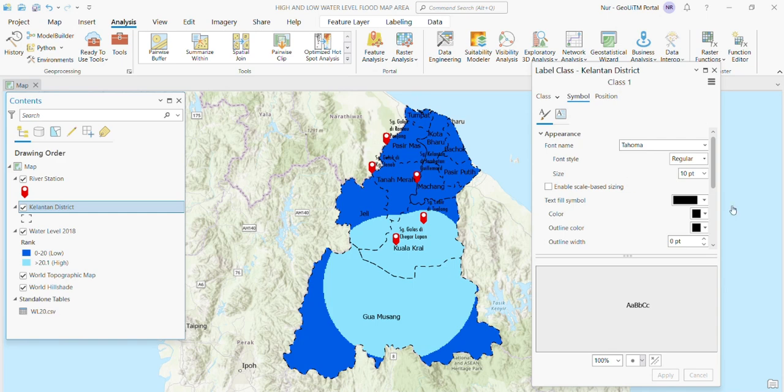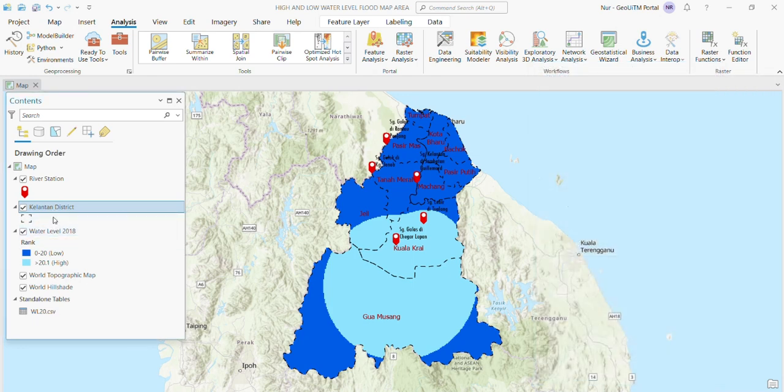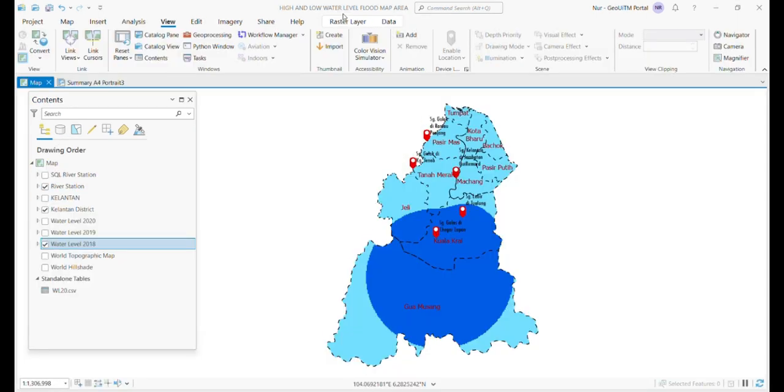Set up the type of font, color, and the position of the font. And make sure the color of the high water level area is darker than the low water level.